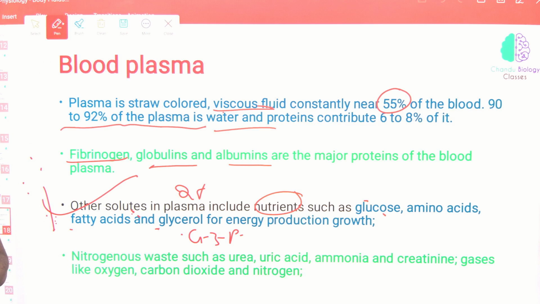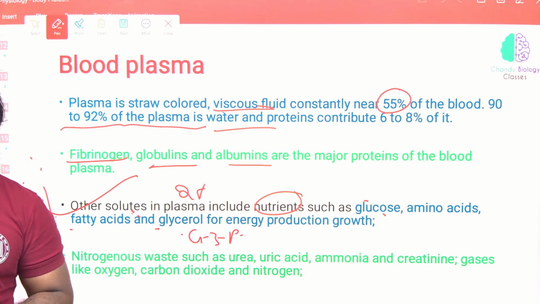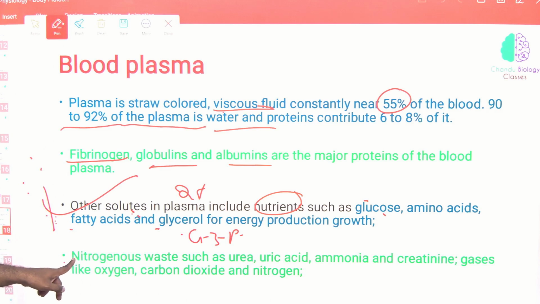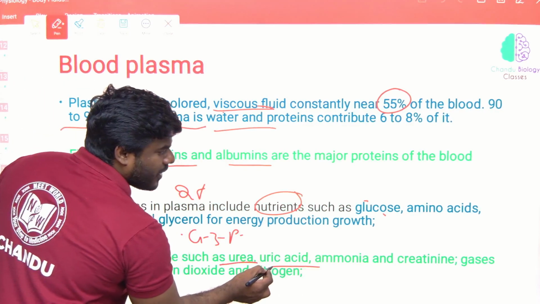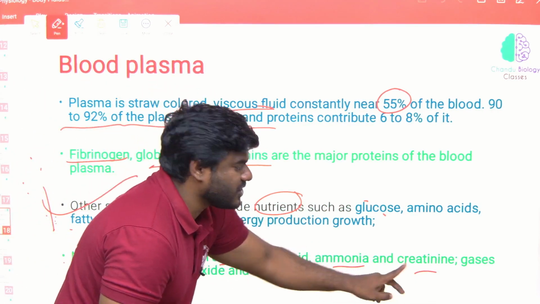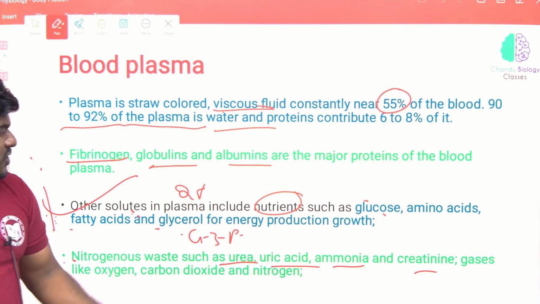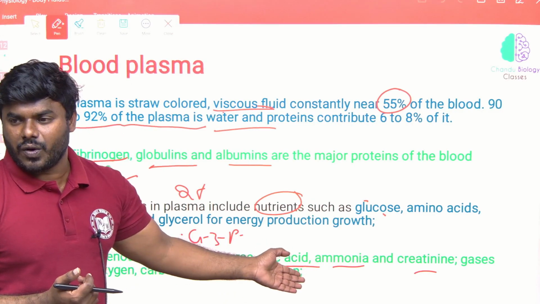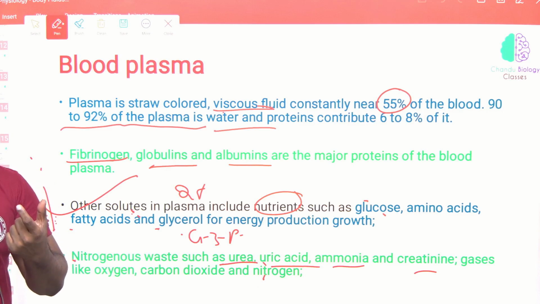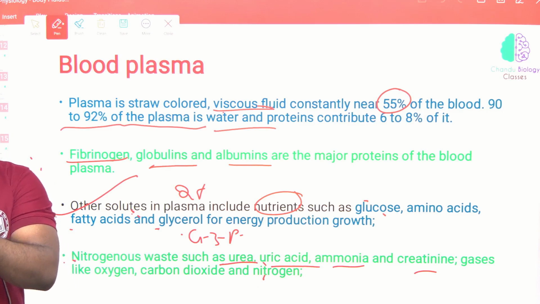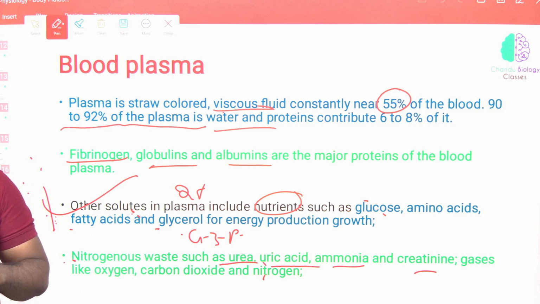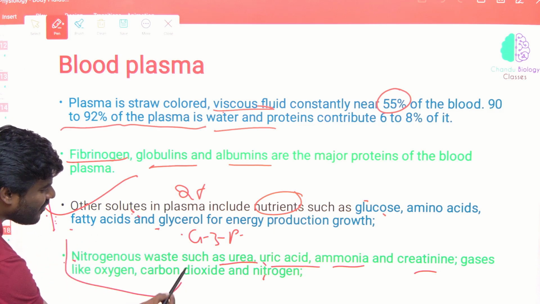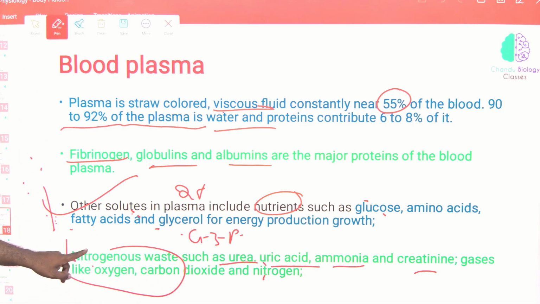Apart from the nutrients, it has waste materials. When I use the word waste material, they are always nitrogenous, such as urea, uric acid, ammonia, creatinine. See, you know, right, the body should not store this uric acid. If it is stored, it leads to a condition called gout. Accumulation of uric acid in the fingers and toes, especially joints, we call gout. Correct, na? So these are all waste present in the plasma, and we should not store them under any circumstances.